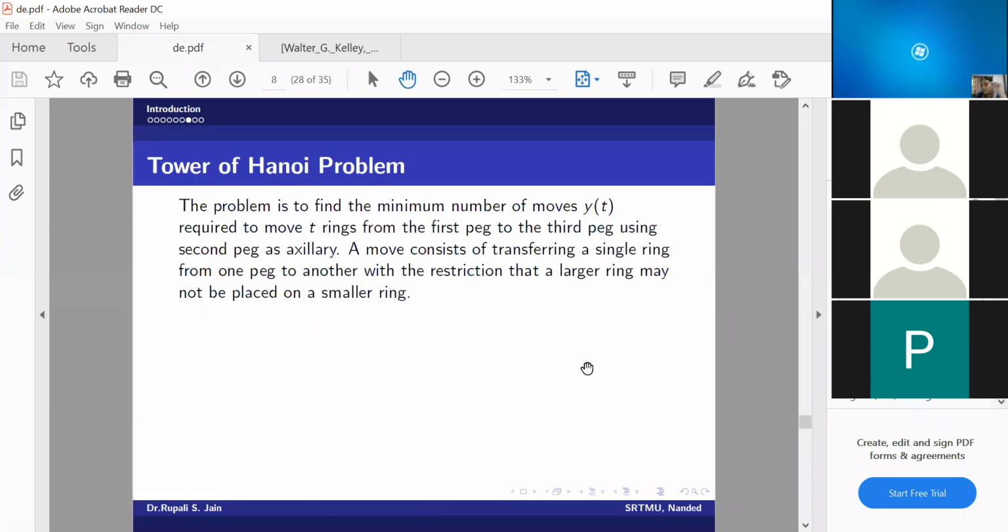I will just write it here. Wait. See, like this, some rods have been there, or you can say pillars. Or if you go to Nepal or Kashi, they talk about the Kashi Vishwanath temple also.